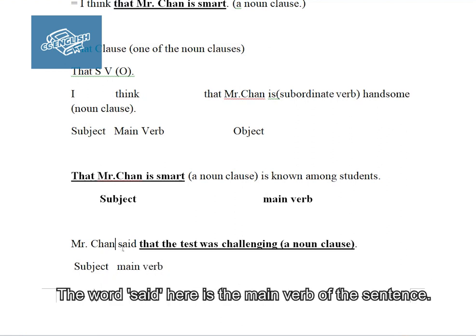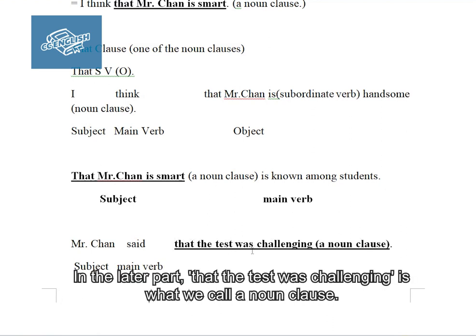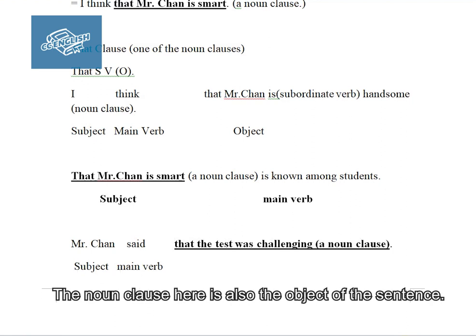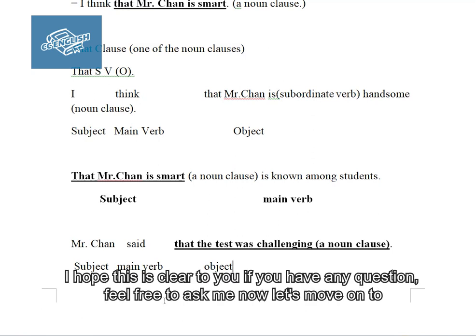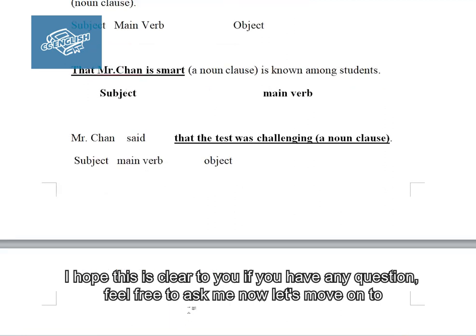"That the test was challenging" is a noun clause, and it is also the object of the sentence. I hope this is clear to you. If you have any questions, feel free to ask me.